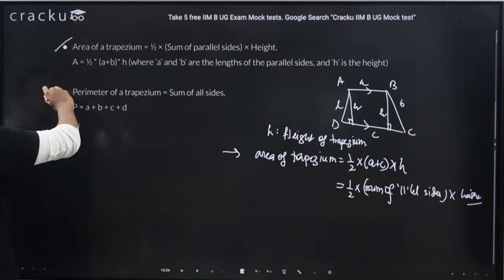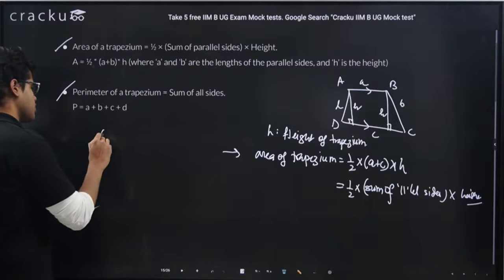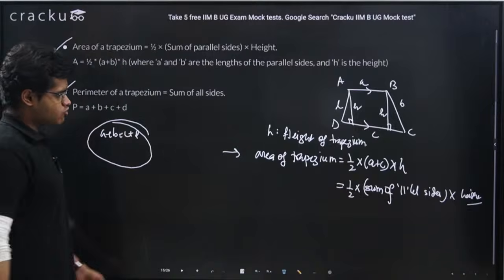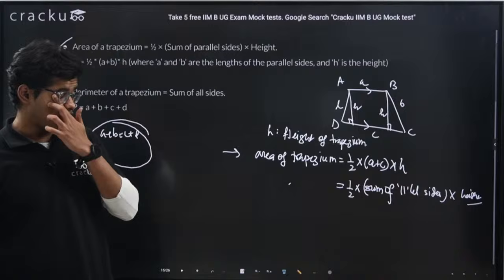Okay. Perimeter of trapezium, perimeter is simply addition of all the side lengths, means a plus b plus c plus d, right? But try to keep this formula in mind, guys. Area of trapezium is half into sum of parallel sides into height.